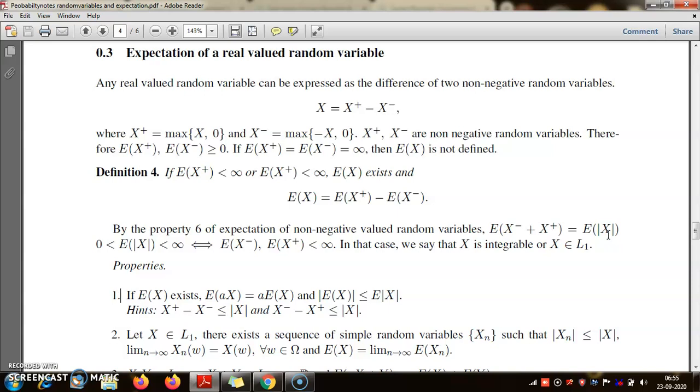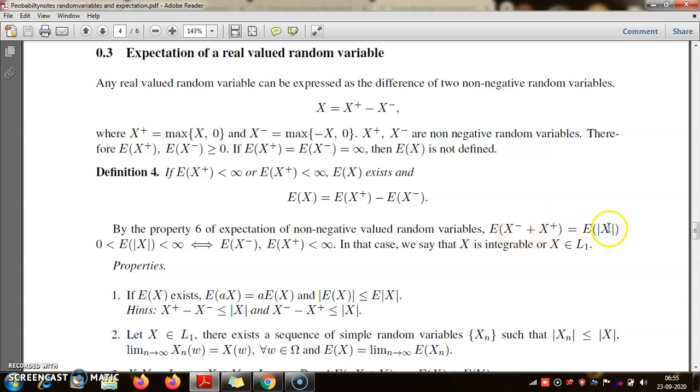It is x when x is positive, and it is minus x when x is negative. So if x is positive, then x plus is x and x minus is 0, and when x is negative, then x plus is 0 and x minus is minus x. That is exactly what you get.